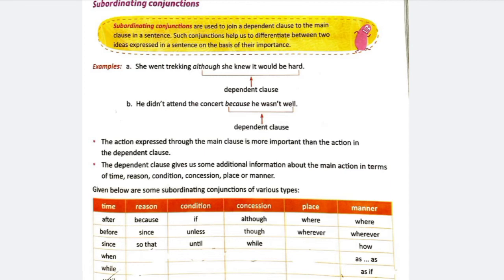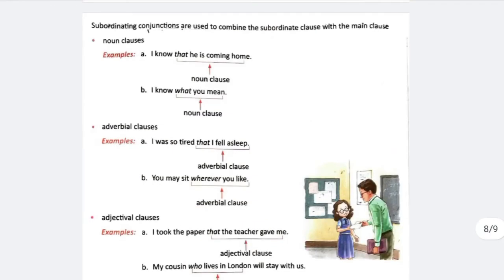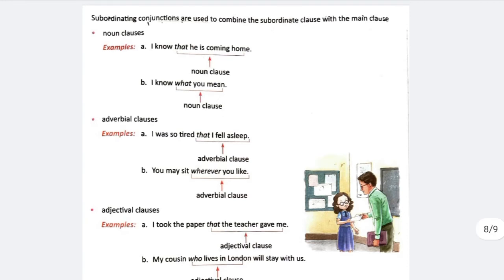Okay, now we know subordinating clauses are noun clause, adverbial clause and adjective clause. See the example. I know that he is coming home. Here I know is the main or principal clause. That he is coming home is the subordinating noun clause, and that is the subordinating conjunction.